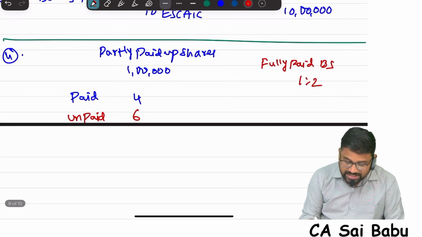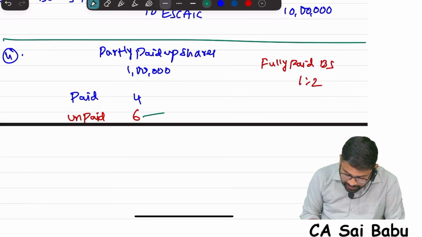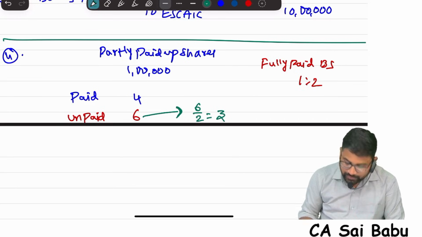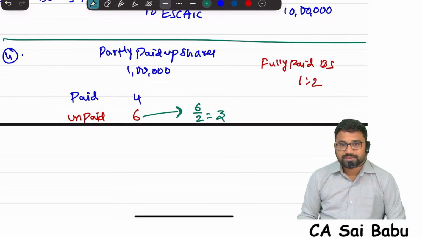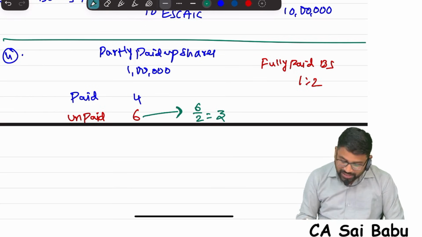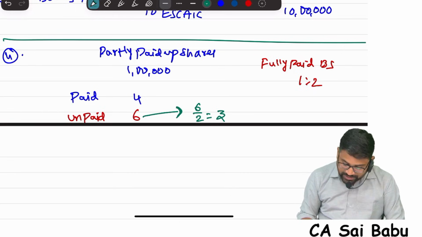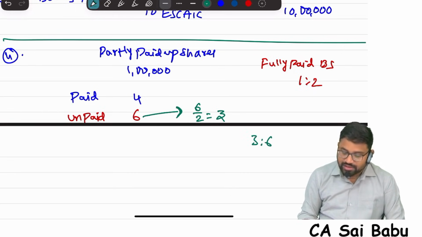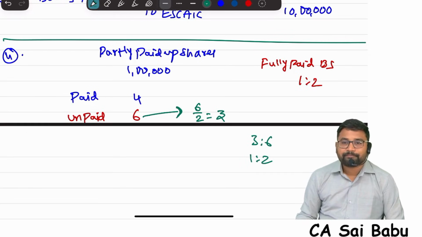That means, see this. If I divide this unpaid into 2 parts, because for every 2, 1 will be given, 6 divided by 2, how much? 3. So 3 rupees will be the bonus. Understanding? 1:2 ratio, same rate I need to follow here also. 6 rupees is the unpaid amount, if I divide into 2 parts, 3 rupees each part. See, 3 rupees is to 6, how much is it? 1:2.